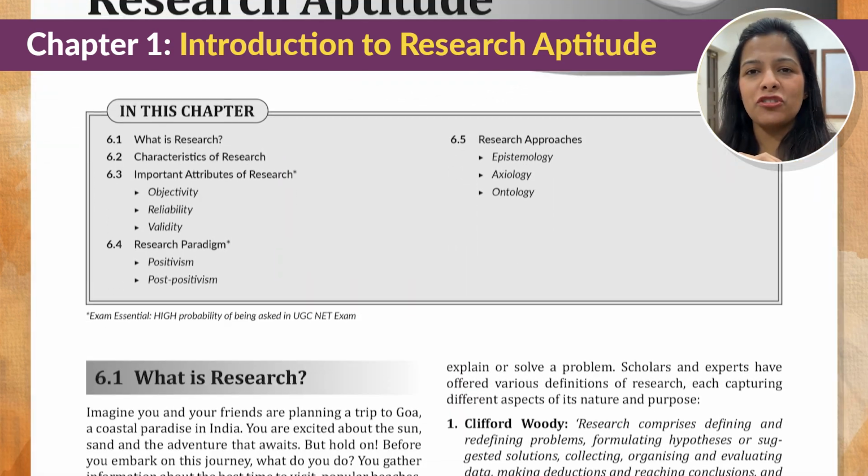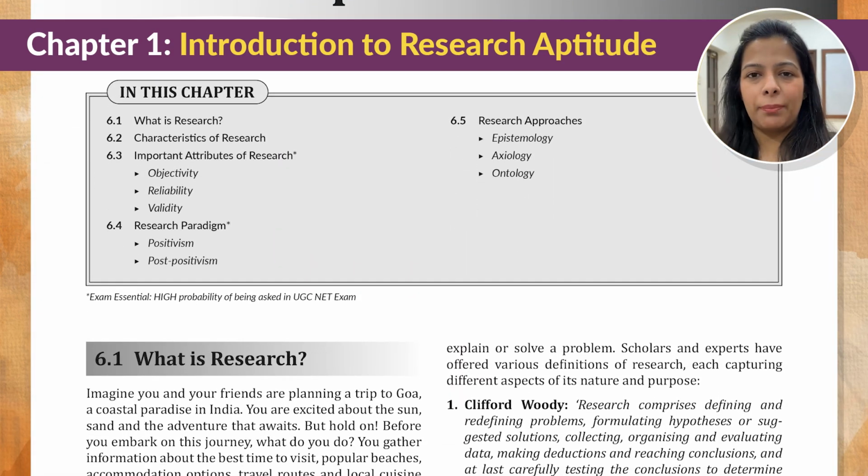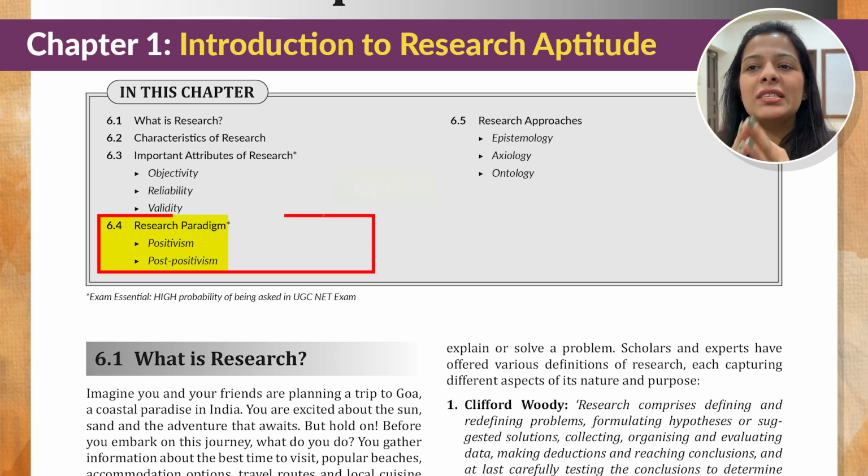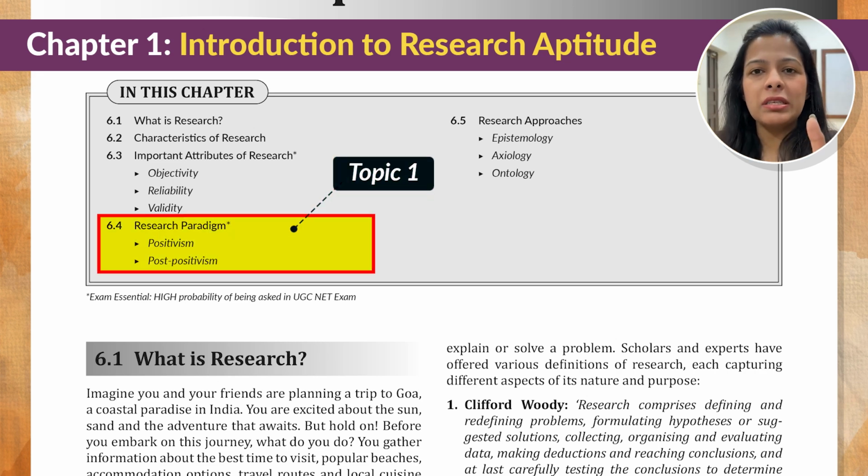Okay, so the first chapter is Introduction to Research Aptitude, and the first important topic under this chapter is research paradigms. Now, what is research paradigm? It basically focuses on 2 main paradigms, positivism and post-positivism. And you need to know a couple of things in these 2 paradigms.